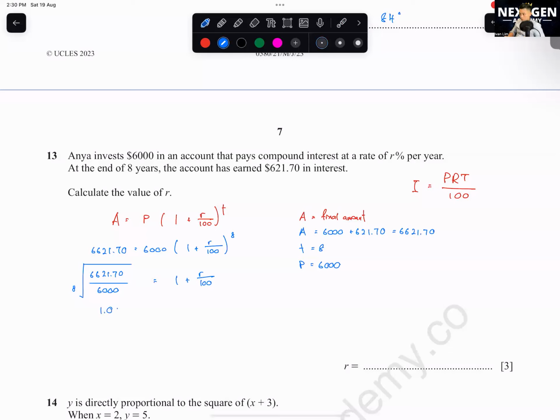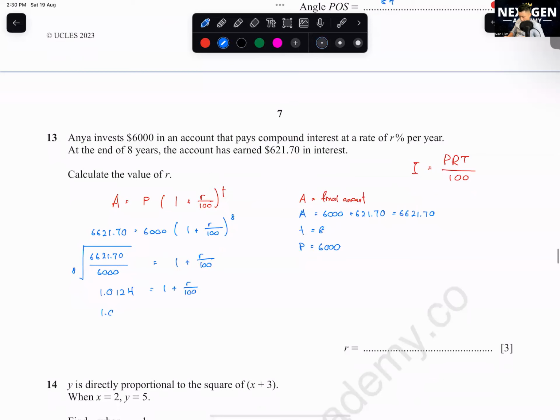You'll get 1.0124 equals 1 plus R over 100. 1.0124 minus 1 equals R over 100. This one will be 0.0124 times 100 equals R. So your final answer is 1.24.